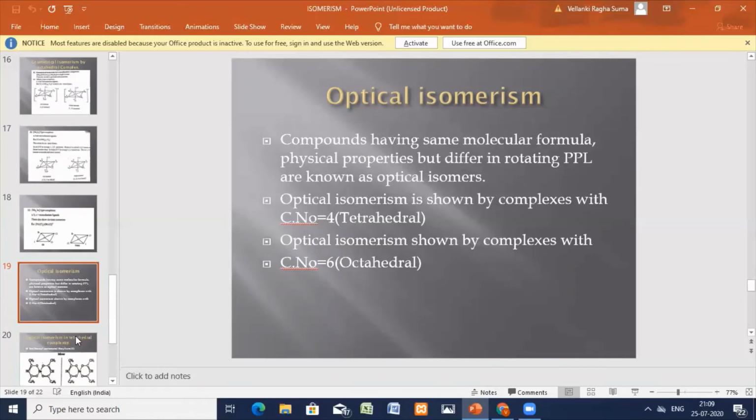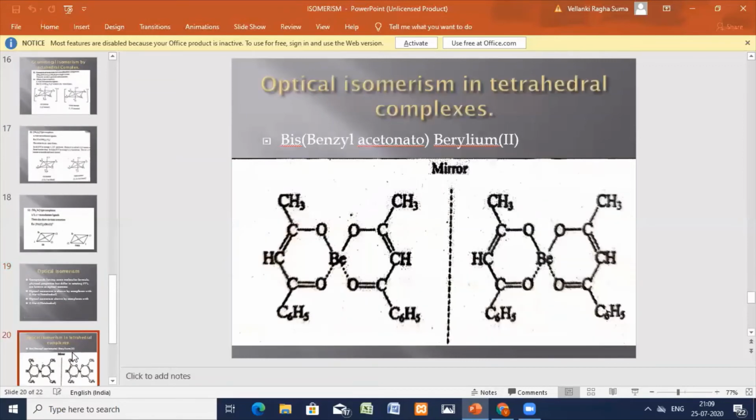Now we'll see the tetrahedral complexes. In tetrahedral complexes, we'll see the bis-benzoylacetonato beryllium complex. In this complex, you can see the structure.